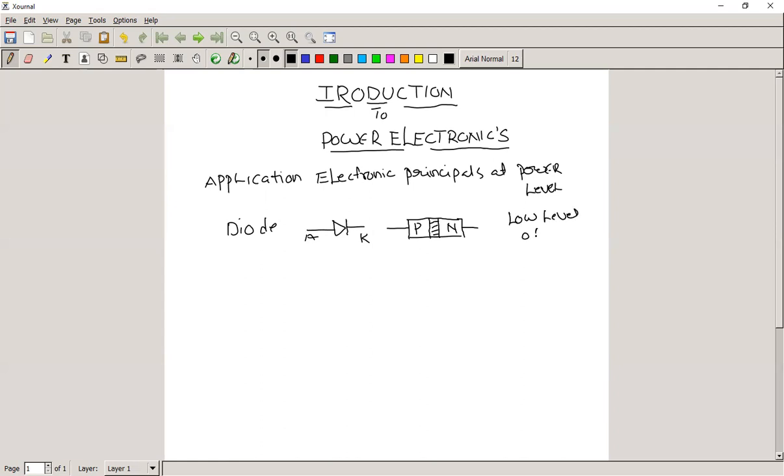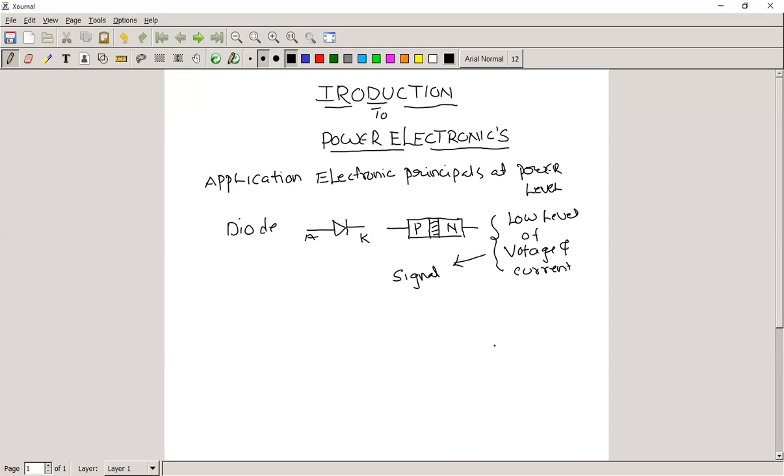The meaning of signal is that it carries only information, so it has a very low level of voltage as well as current.